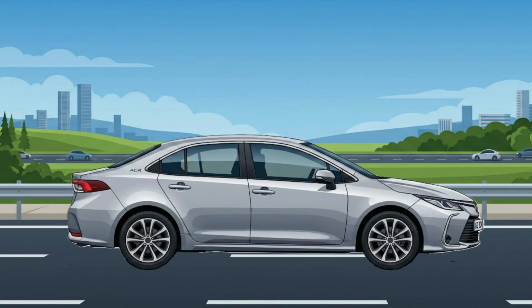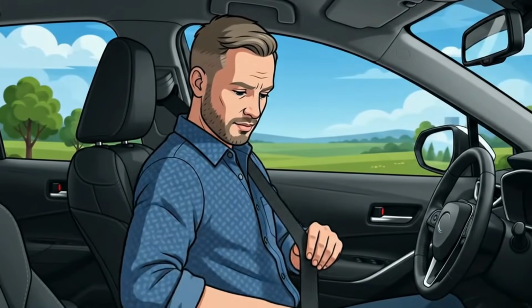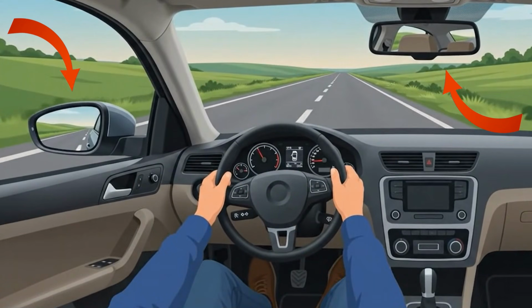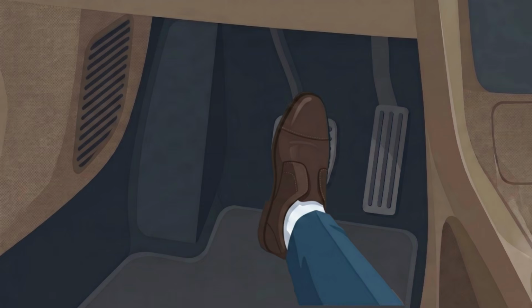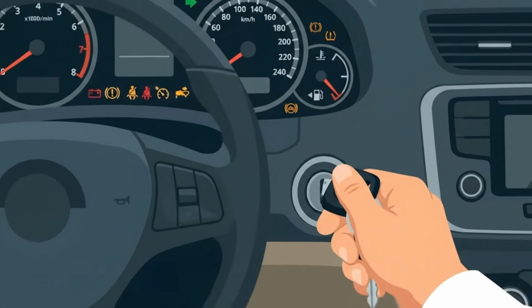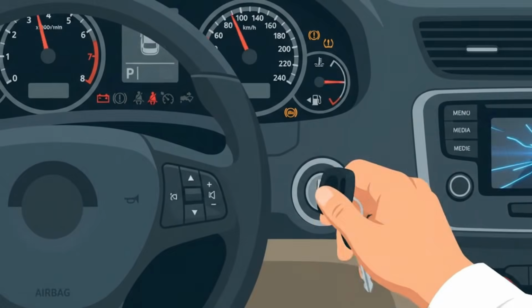Step 1, sit in the driver's seat, lock your doors, fasten your seatbelt, and adjust your side and rear view mirrors. Step 2, press down firmly on the brake pedal using only your right foot, and start the engine using the key or push button start.